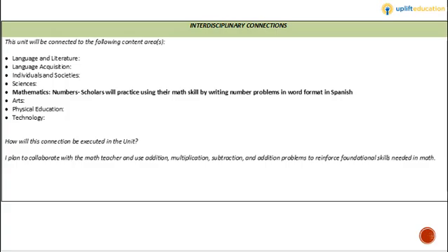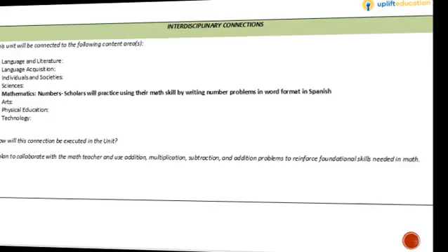For this unit, our scholars will have the opportunity to make connections between Spanish and math. For this section, I suggest meeting with your 6th grade math teacher to see how these connections can be made. I know I would like to see my scholars maybe rewriting math problems in Spanish because they will be learning their numbers, but after meeting with the math teacher on my campus, this may change.